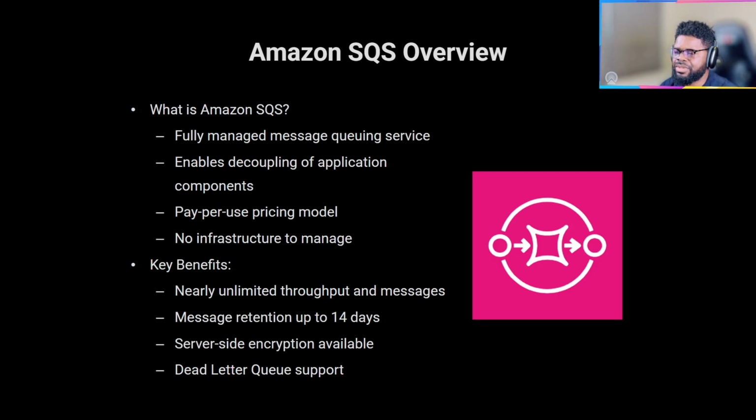Dead letter queue support. So what's a dead letter queue? Think about it: there's a message in the queue, and an application is trying to process that message. It fails processing it. It tries the first time, the second time, and the third time. At some point, the message can be put in the dead letter queue. A dead letter queue is just a queue that says this event could not be processed. And then you can go and read those messages to see why they are failing.